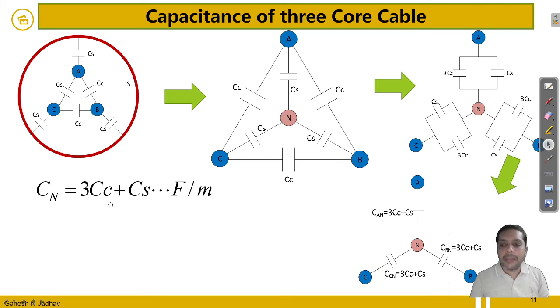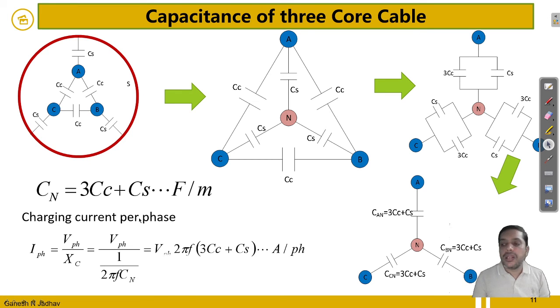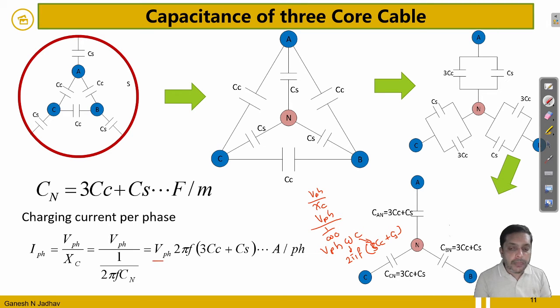So the capacitance with respect to the neutral of any phase is 3CC plus CS farad per meter, and the charging current is given by VPH, the per phase voltage, divided by the reactance, and the reactance is 1 upon omega C. So omega C goes in the numerator: VPH into omega C. Omega is equal to 2 pi f, and the capacitance with respect to neutral is 3CC plus CS. So it is VPH times 2 pi f times (3CC plus CS) ampere per phase. That will be the value of the charging current.